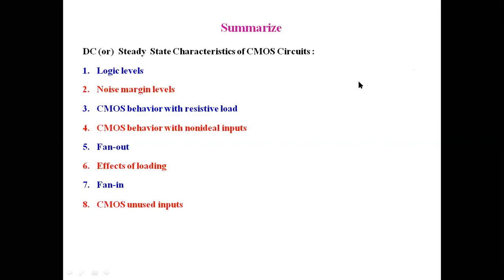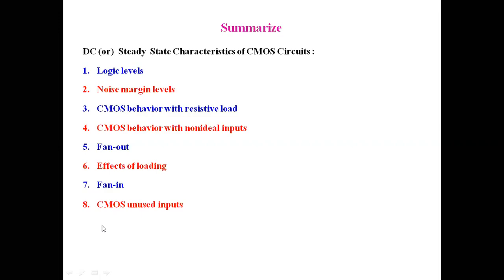And the last one, CMOS unused inputs. No input in CMOS circuits should be left open, unconnected, or floating. If it is so, then it will be susceptible to noise or static charges. Because of that, the circuit performance will be degraded.